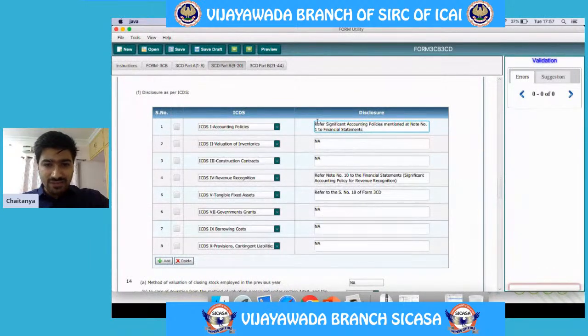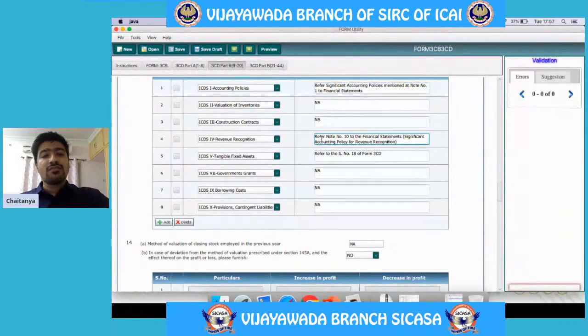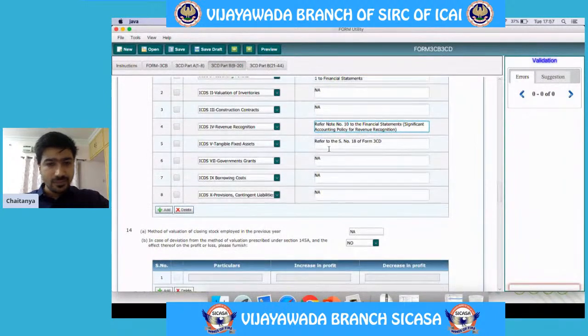So I have referred to that particular note here. For revenue recognition also, we will have an accounting policy based on which revenue will be recognized. I have referred to that particular note here. In the case of tangible fixed assets, there is a clause number 18, which has a detailed presentation of fixed assets. So I have referred to that particular clause here.